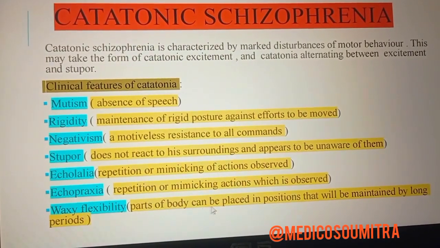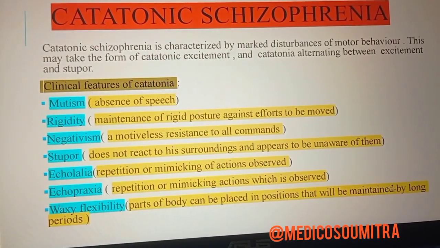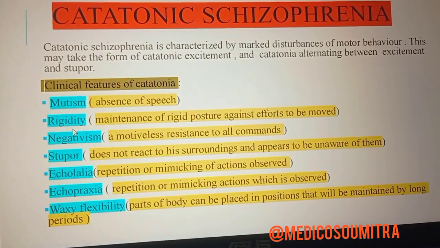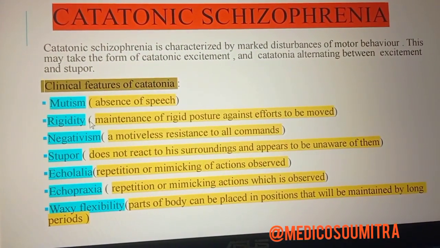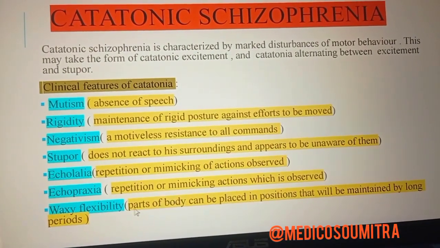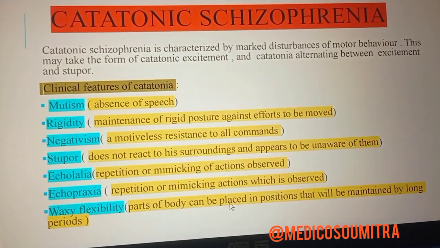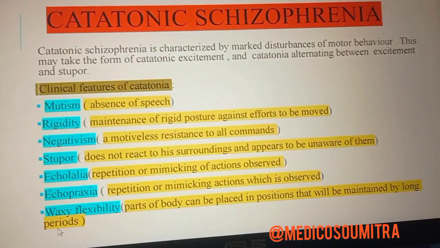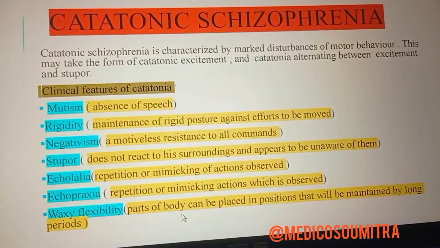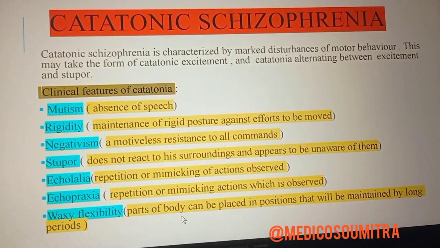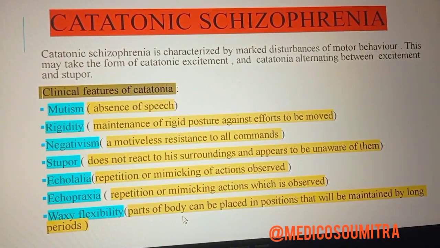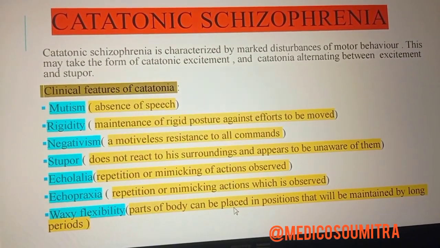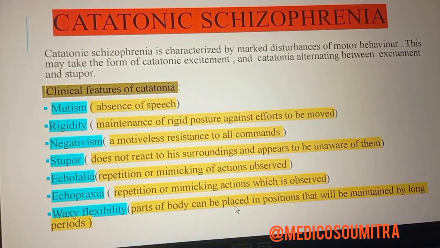Then waxy flexibility. Parts of the body can be placed in positions that will be maintained for a long period. So it's just like rigidity. They will be rigid in a certain posture, but in waxy flexibility, the parts of the body can be placed in positions that will be maintained for long periods of time. They can maintain the same body postures, or body alignment of the different body parts, for a long period of time. Okay, this is all about the clinical features of the catatonia.